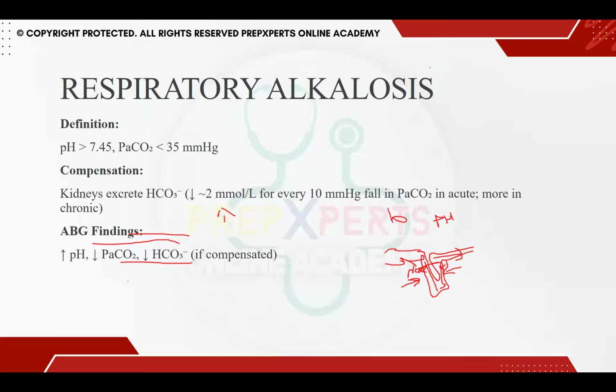Now, if you could recall just one condition that children present with respiratory alkalosis, we have to be really vigilant for that one condition. Hyperventilating children end up in the emergency.